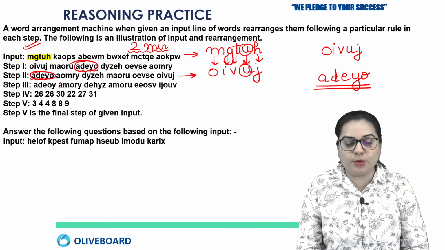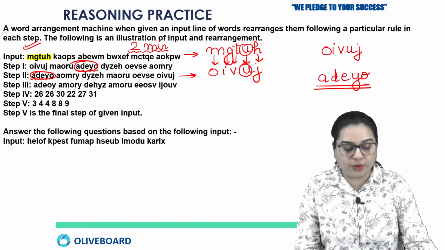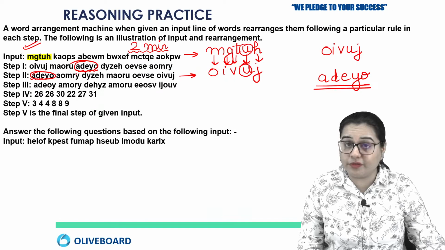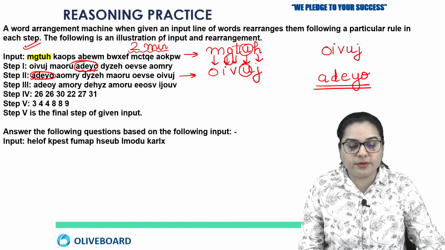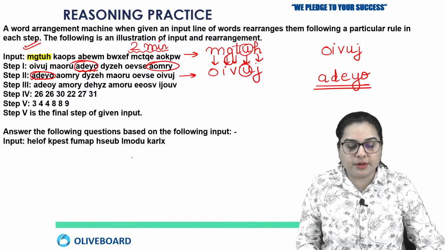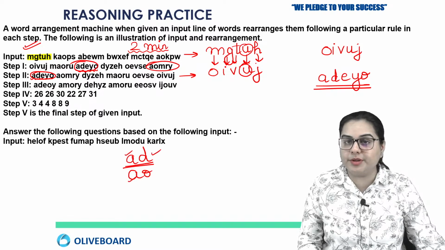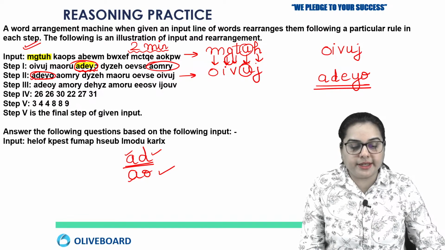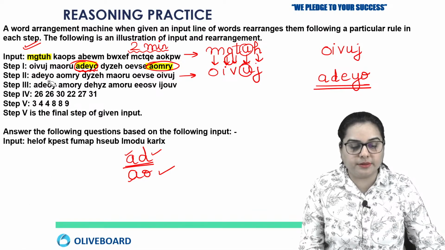Now actually what we are doing, all the words in step number 1 will be written in alphabetical order. So in alphabetical order, the first word will be A, D, E, Y, O. The next word would be A, O, M, R, Y, because in A, D and A, O the first alphabet is the same, so if I consider the second alphabet, D comes first as compared to O. So first you'll have A, D, E, Y, O, and next you have A, O, M, R, Y, right?